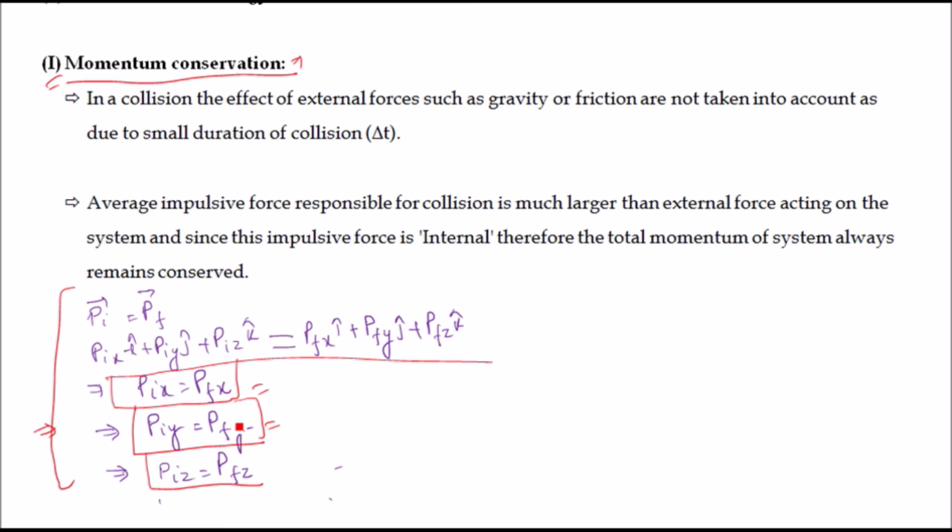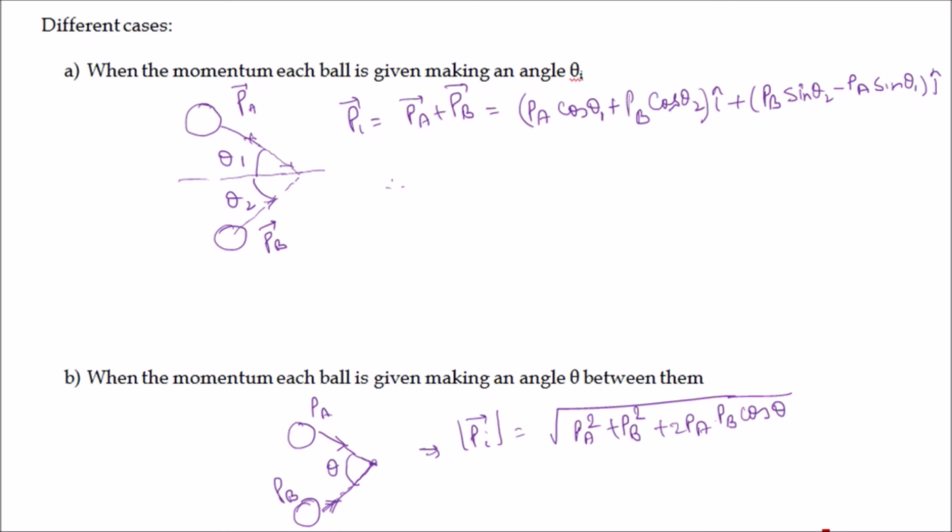So basically sometimes problems are also asked in which you have to write momentum in vector form. Consider different cases of momentum calculation, when the momentum of each ball makes an angle theta with the horizontal axis.